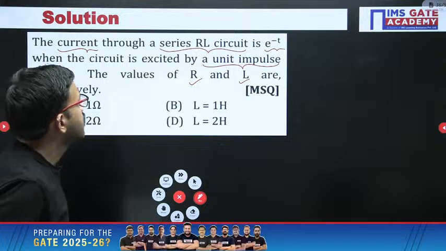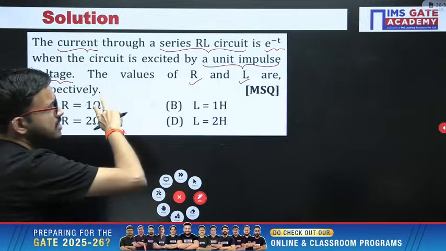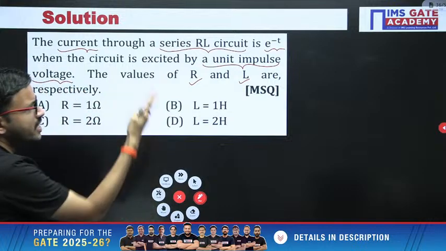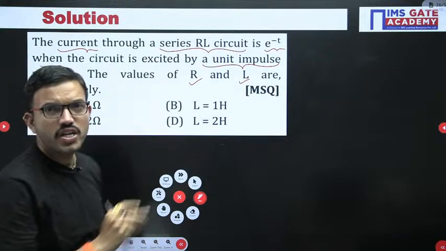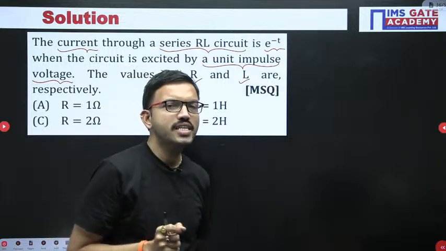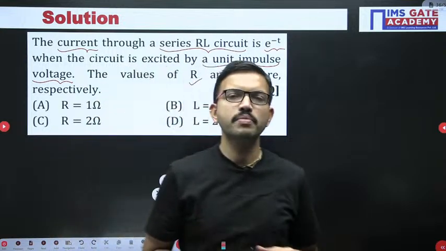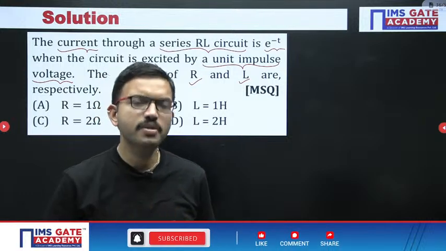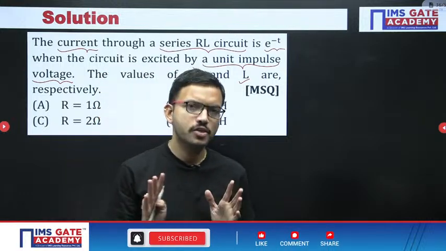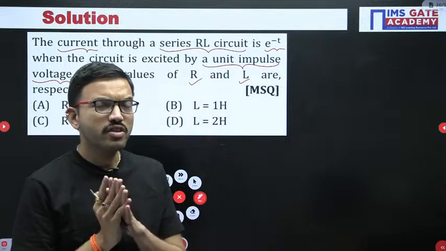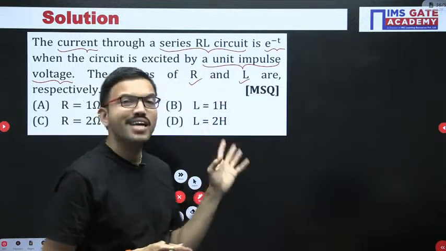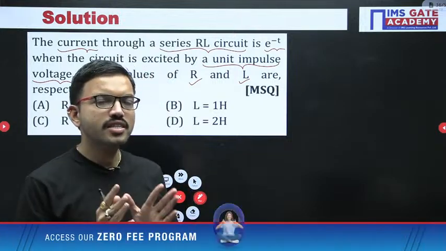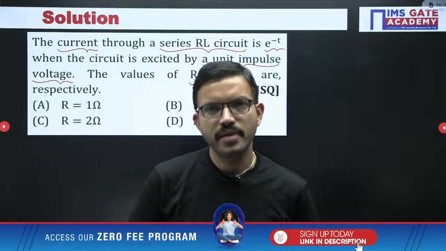Since you have an impulse voltage here and the response is current, e^(-t), whenever you get such questions, use the time domain approach from the transients chapter wherever you are comfortable with it. In whichever questions you face difficulty with time domain analysis, you can convert the given circuit into the S domain by applying the Laplace transform approach.